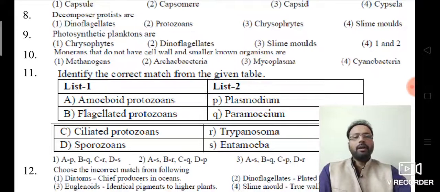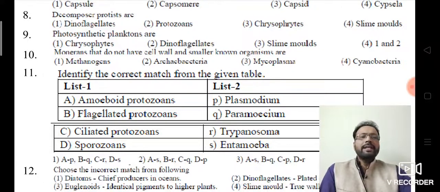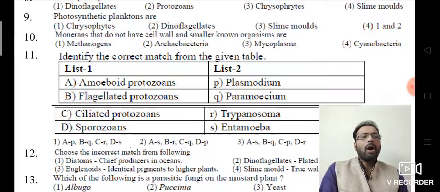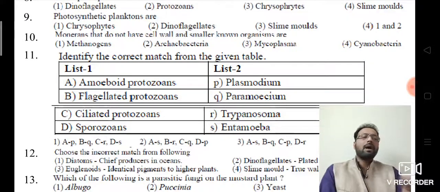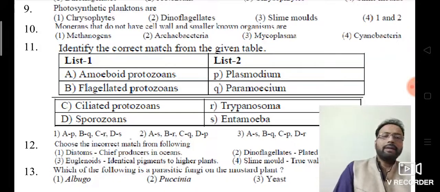Okay, then you go for the 10th question. Monerians that do not have a cell wall and are the smallest known organisms: mycoplasma. Here, no cell wall, only spores containing the wall. Then look at the 11th question.